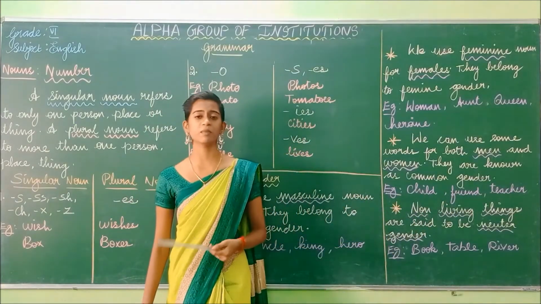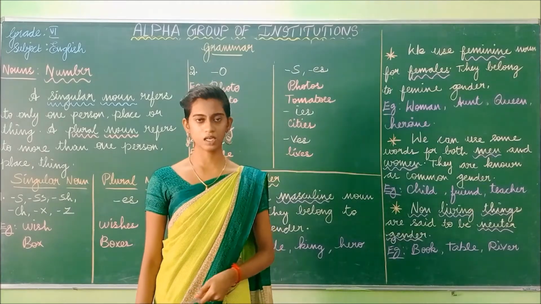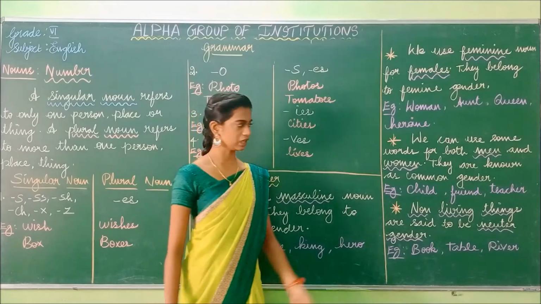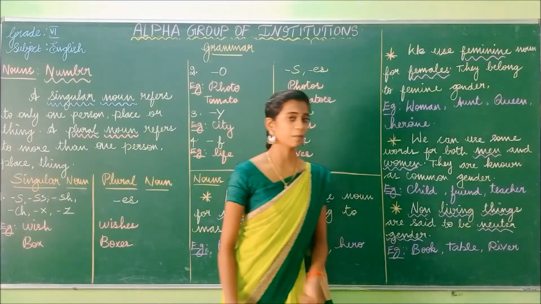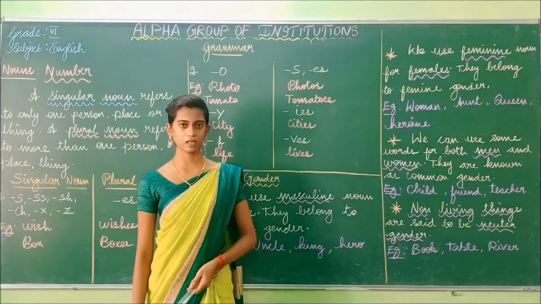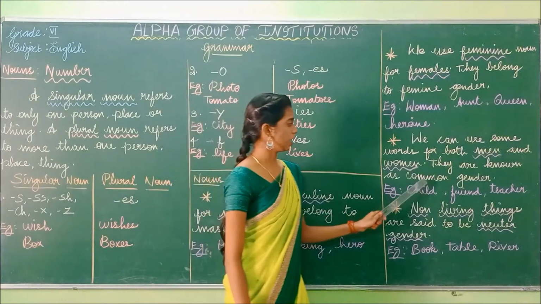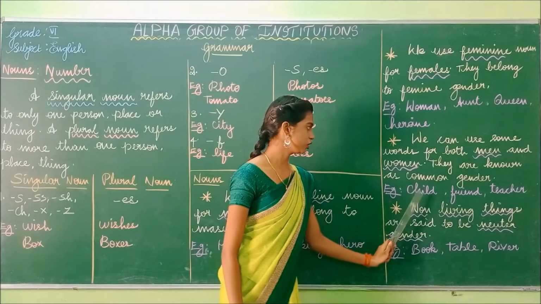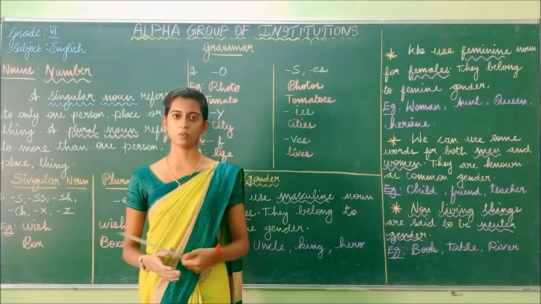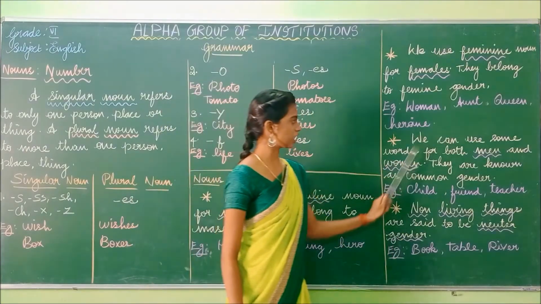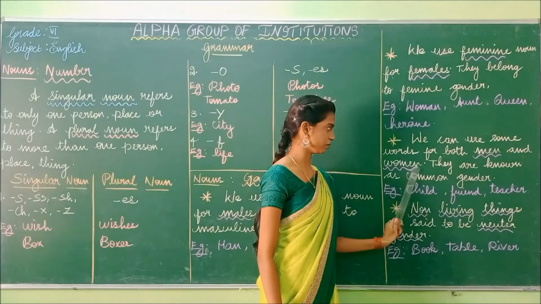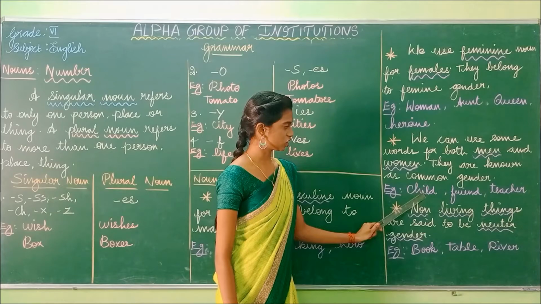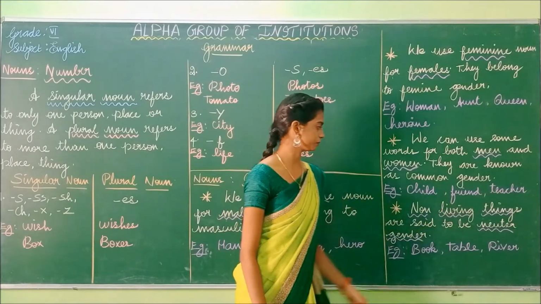So in child, it may be either a boy or a girl. Likewise, friend. This friend may be either a boy or a girl. Likewise, the teacher may also be either a boy or a girl. So, if the words are in common gender, we will use them as a common one. We can use some words for both men and women. They are known as common gender. Have you understood? Child, friend, teacher.